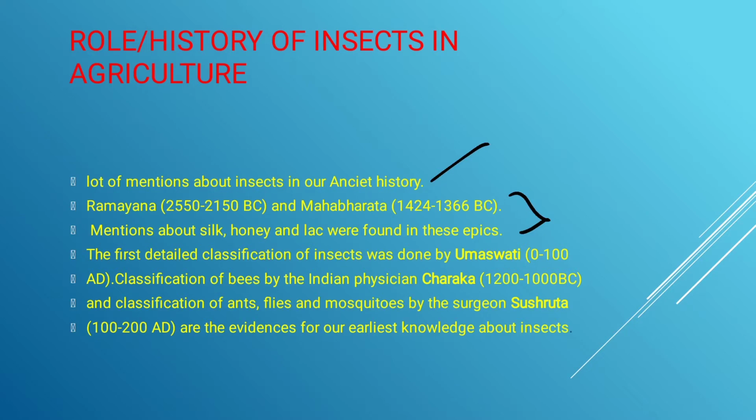After that, the first detailed classification of the insects was done by Umaswati. Umaswati has given various classifications of the insects. After that, the classification of the bees was given by the physician Charak, in the Charak Samhita. After that, Sushruta gave the classification of ants, flies, and mosquitoes. These are the evidences for our earliest knowledge about insects.